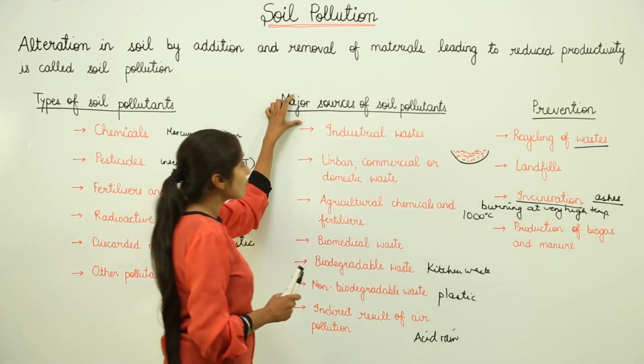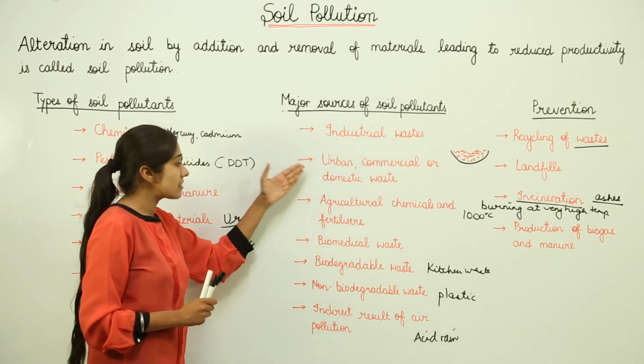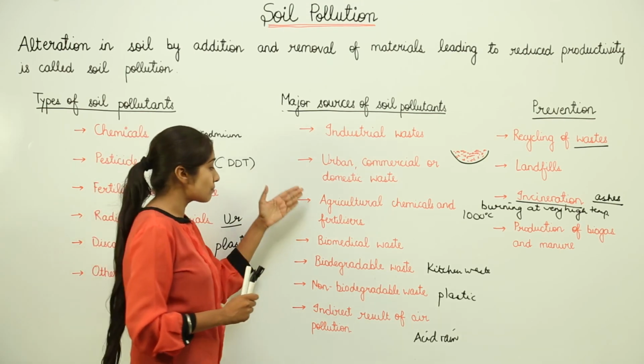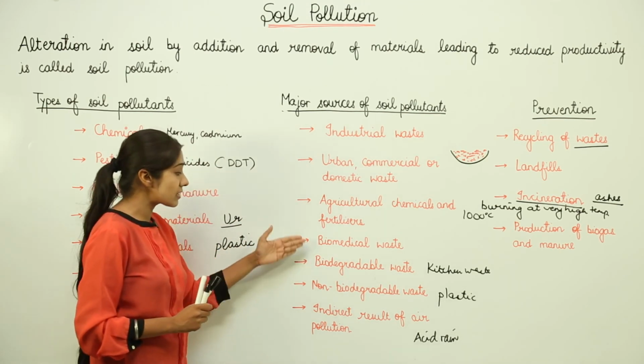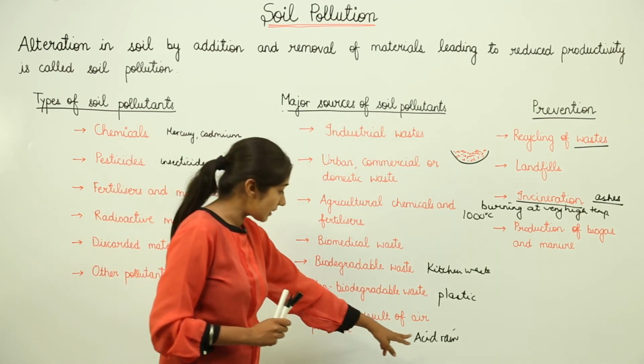What are the sources of these pollutants? They are industrial waste, urban, commercial or domestic waste, agricultural chemicals and fertilizers, biomedical waste, biodegradable waste, non-biodegradable waste, and the indirect result of air pollution. For example, we have discussed acid rain.